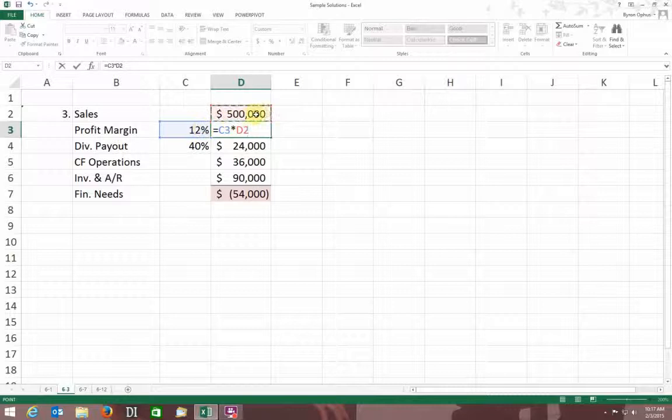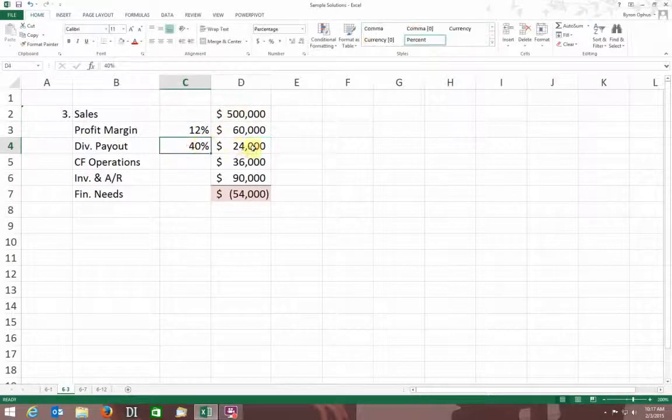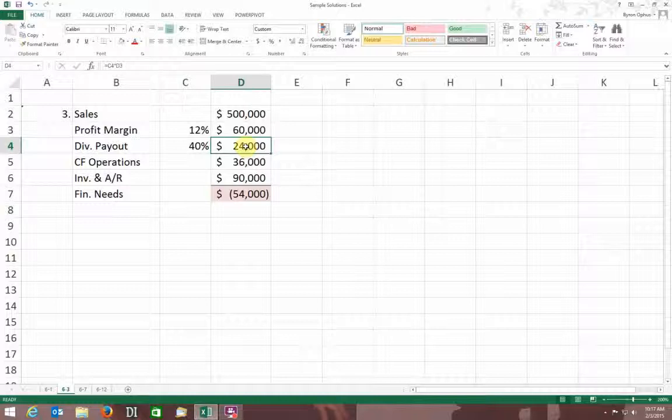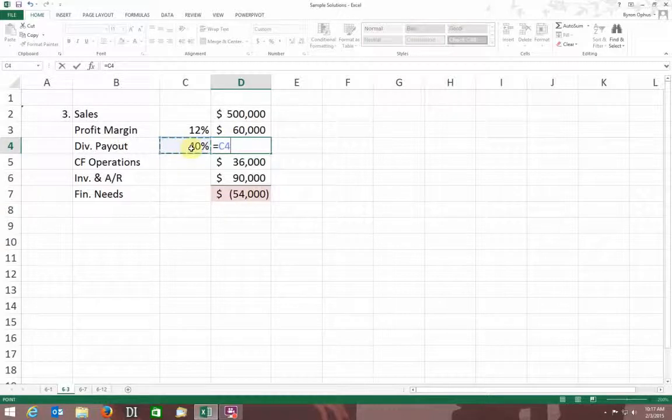So my 12% times my 500,000, so that's 60,000. I'm going to pay out 40% of that in the form of a dividend. A lot of companies do that, right? A lot of them will have a set percentage like that they at least shoot for. Okay, so in this case, it's going to be equal to 40% times my profit, which was $60,000.